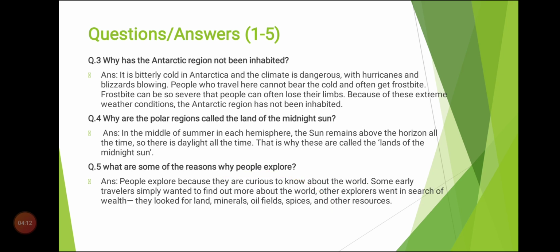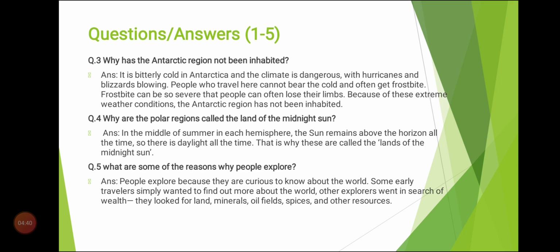The third question is, why has the Antarctic region not been inhabited? It is bitterly cold in Antarctica and the climate is dangerous. Students, you know why the climate of the Antarctic region is dangerous? Because as we discussed earlier, in the Antarctic region the temperature is about minus 87.